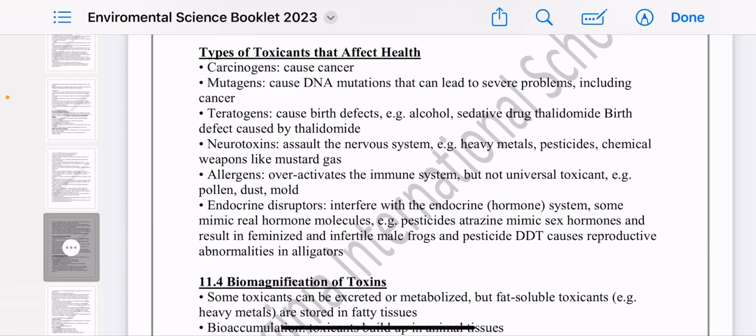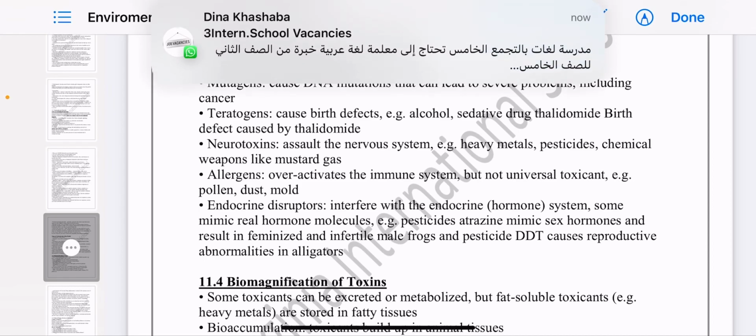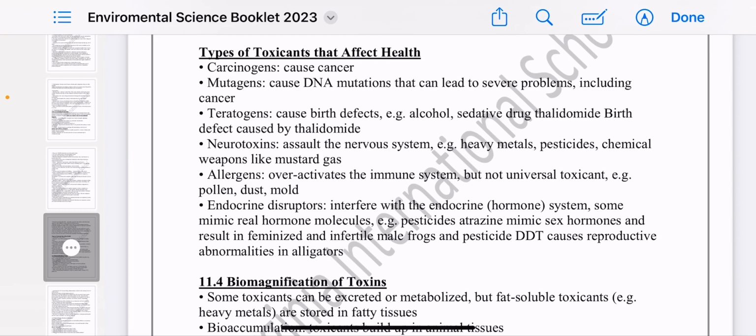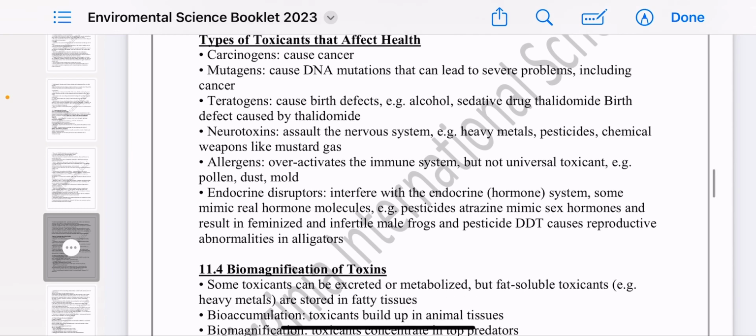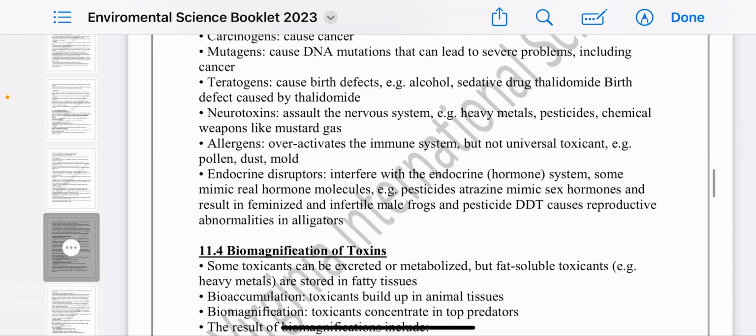Also teratogenic. For a toxin or chemical to be called teratogenic, this means that it is causing a birth defect, like alcohol, like sedatives, like thalidomide. Birth defects are caused by thalidomide. Thalidomide is a chemical, a sedative drug, and it causes birth defects. That's why a pregnant woman is restricted to a certain lifestyle. She has to avoid certain medicines like this sedative drug because it causes birth defects.